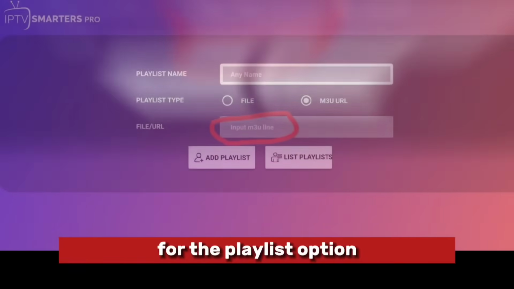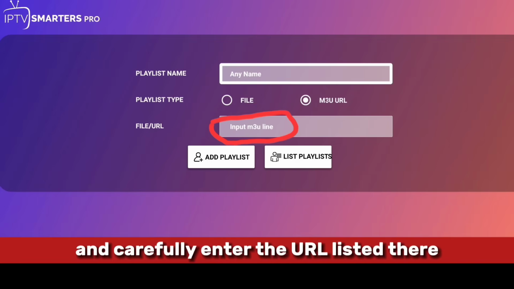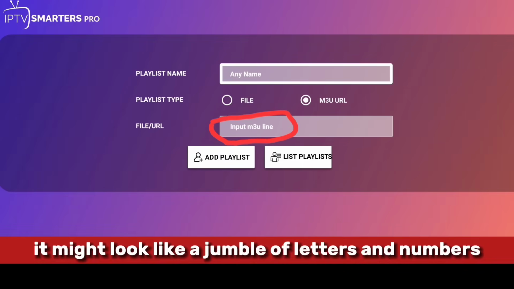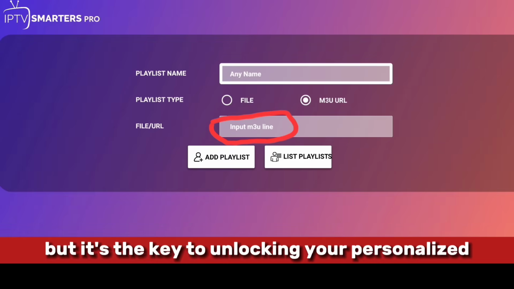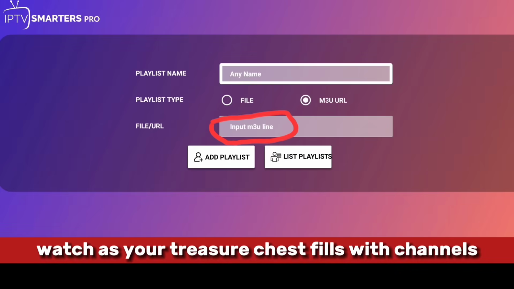For the playlist option, grab your map, which your IPTV service should provide, and carefully enter the URL listed there. It might look like a jumble of letters and numbers, but it's the key to unlocking your personalized channel bounty. Once you enter it and click Add, watch as your treasure chest fills with channels, ready for exploration.